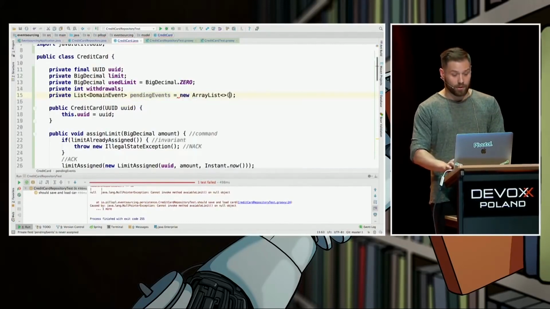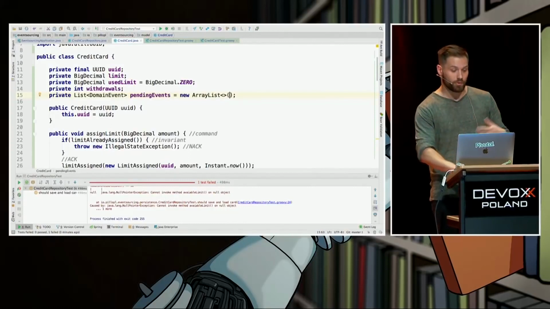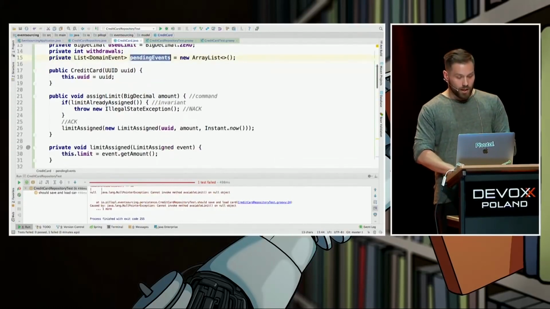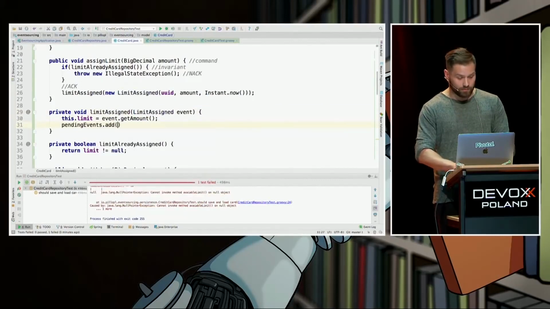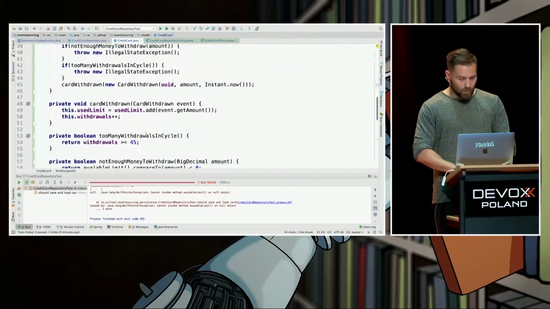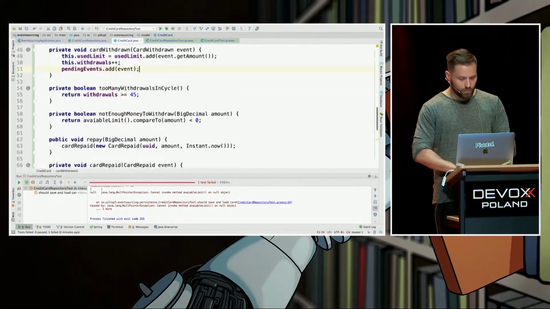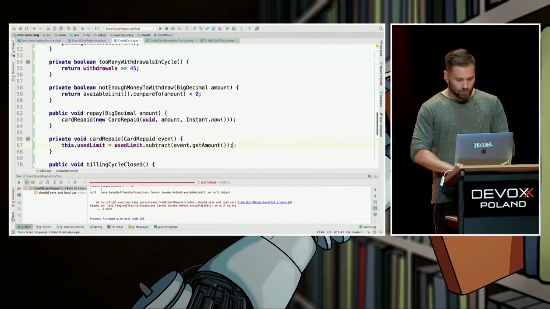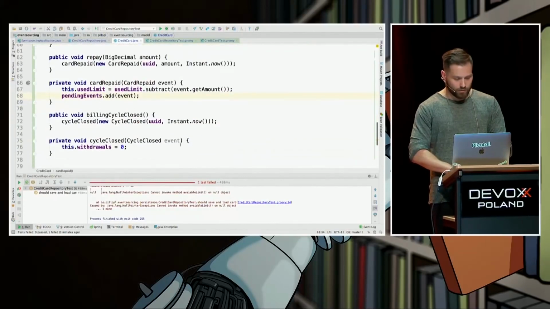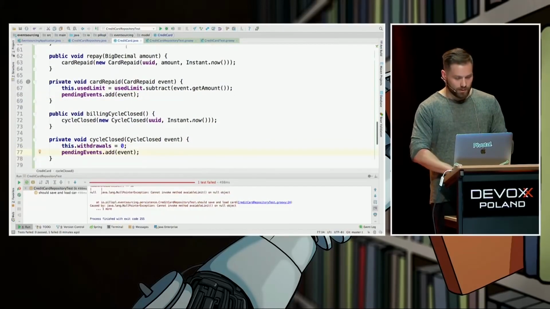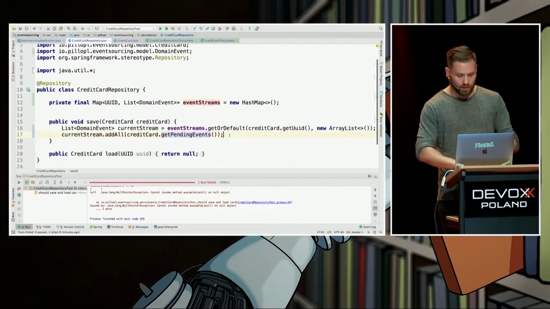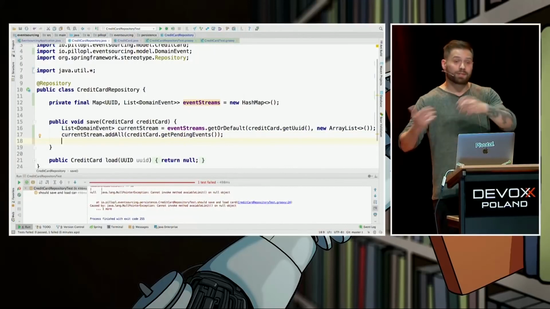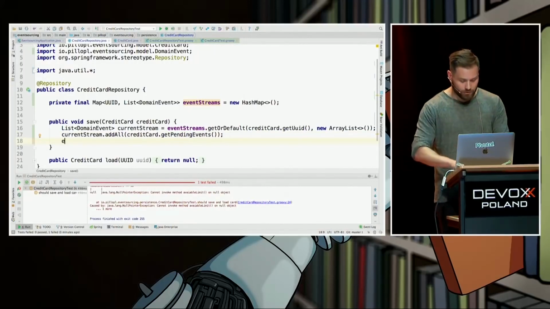And each time credit card is going to throw a new event, it also should store it in an internal collection of pending events, like here. So we have to copy-paste that in here, and do the same for the billing cycle closed. So here, nice. So now we can answer the question, what are the pending events? Yes. We are now saving our credit card back to the event streams.